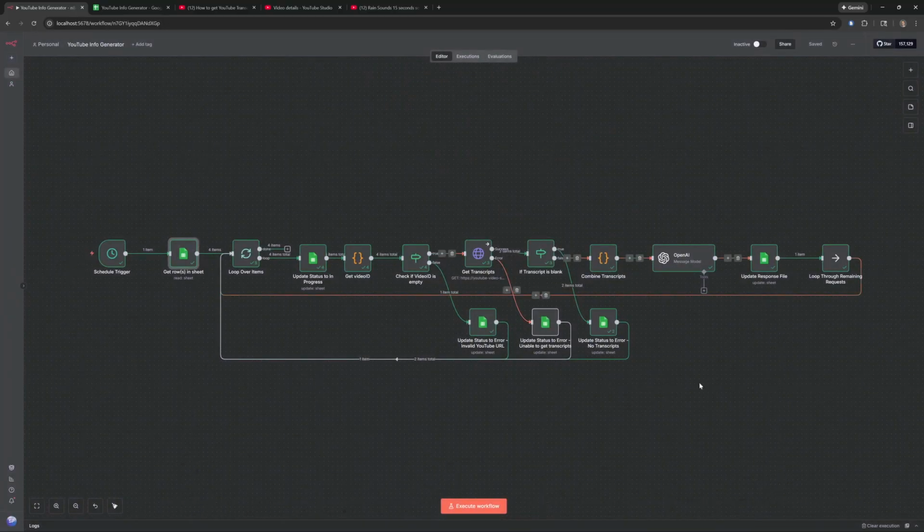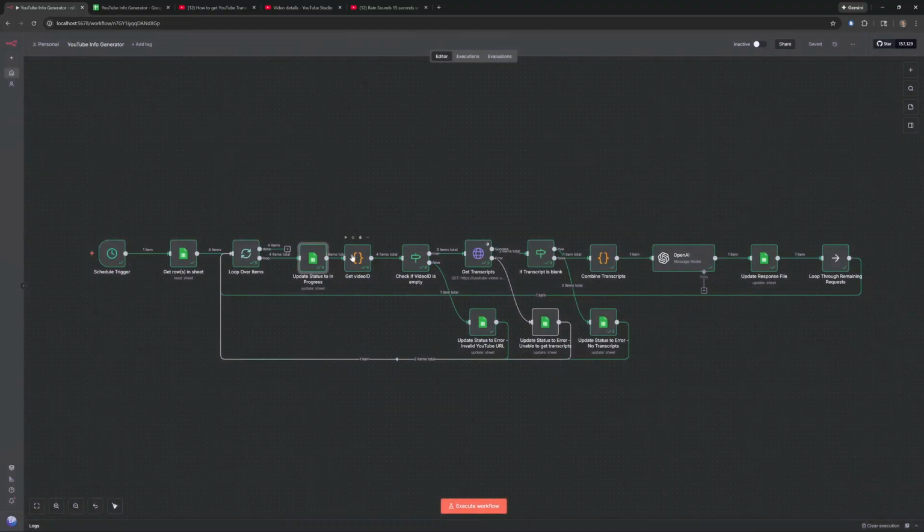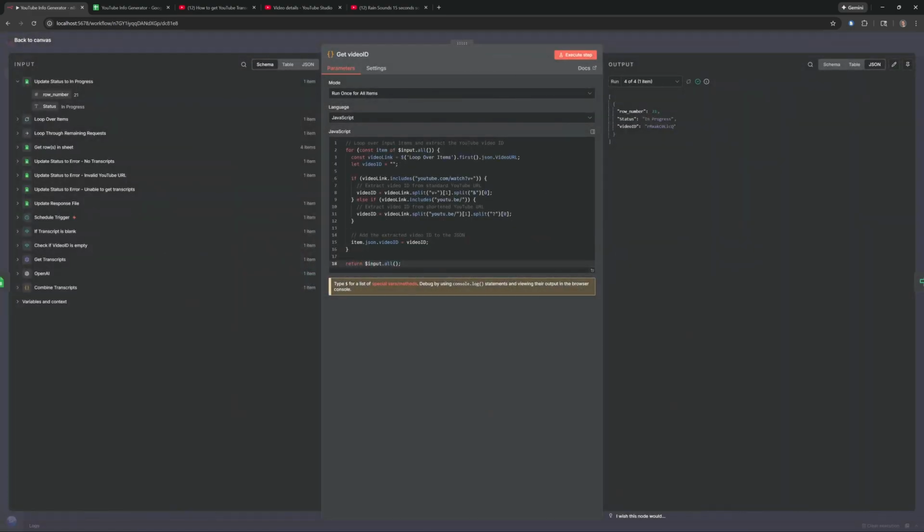It's then going to loop through each one of those and go through all these checks to do what it needs to do as it goes. So the first node here sets the status to in progress. So like if it gets hung up somewhere along the way, you'll be able to see which one it was trying before. Then the next one is the same information from the previous video where it grabs the video ID from the URL you provide and has it over here.